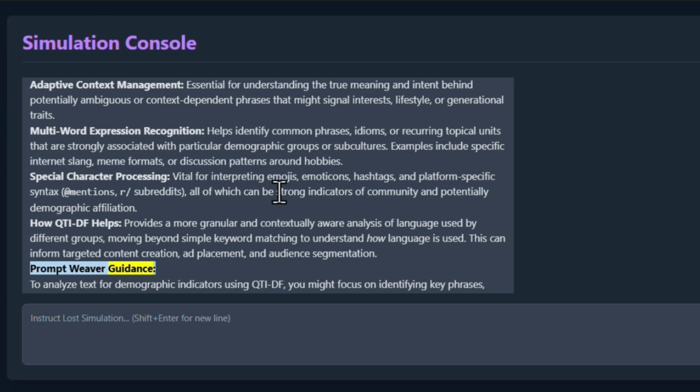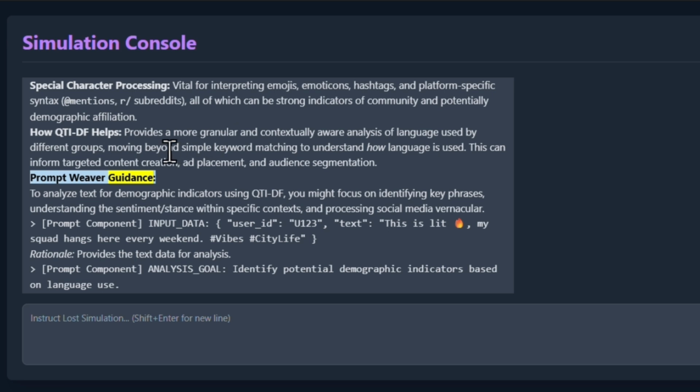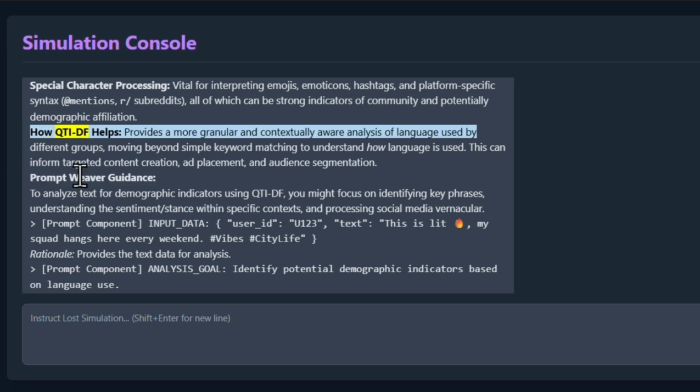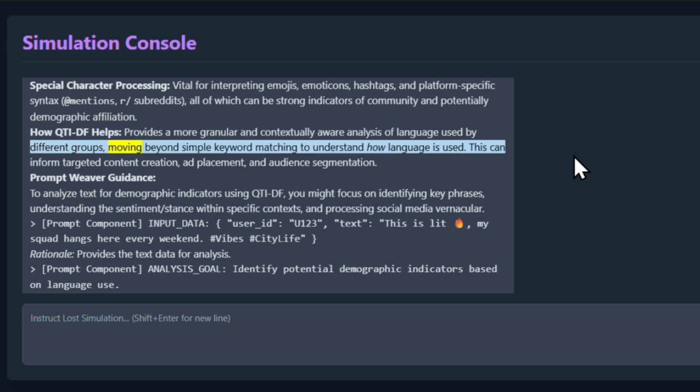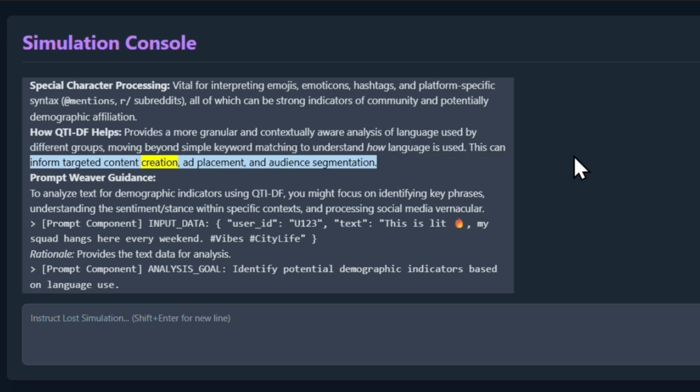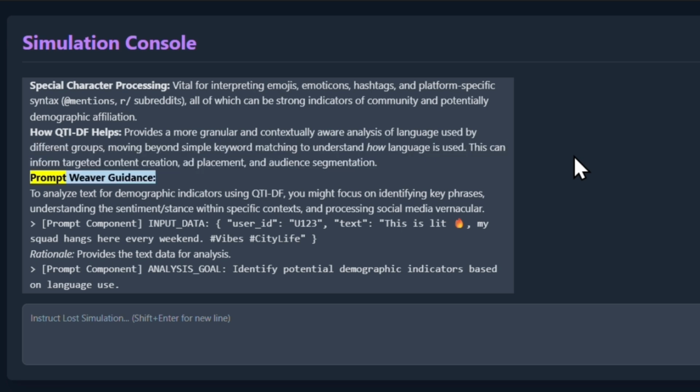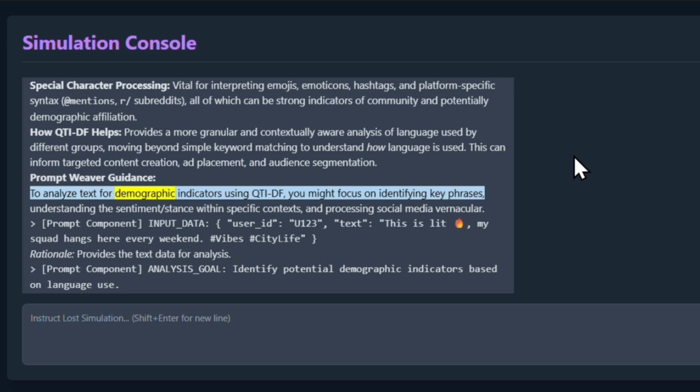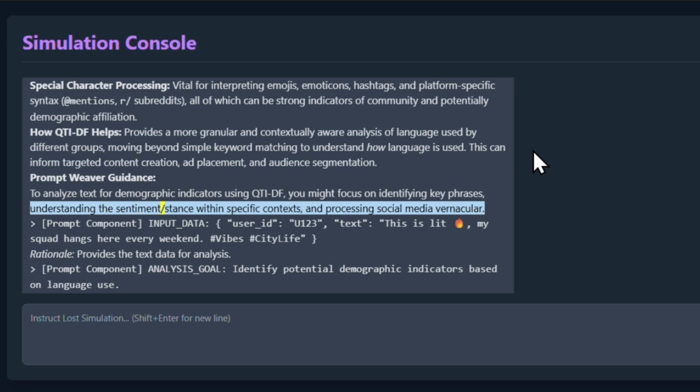The metrics dashboard. The metrics dashboard is a conceptual tool within this simulation used to track the progress, performance, and operational status of the QTIDF as it is being developed and potentially run. While not a literal graphical interface accessible to you directly in this text-based environment, it represents the underlying monitoring and evaluation systems crucial for complex software development. Key functions represented by the metrics dashboard include development progress tracking, monitoring the completion status of different QTIDF phases, e.g., adaptive context pruning, MW recognition.